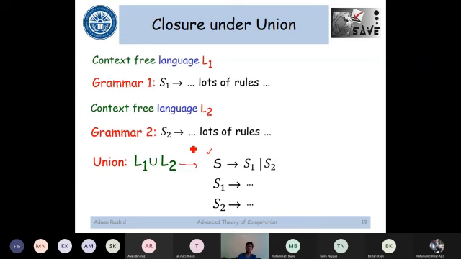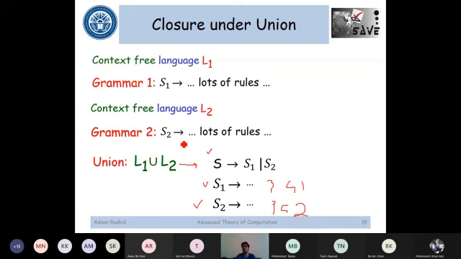The rest of the rules, S1 implies a lot of rules, S2 implies a lot of rules, would come as is. These rules belong to grammar 1 and these rules belong to grammar 2. The only rule that you would be adding by introducing the new start variable is S implies S1 or S2.